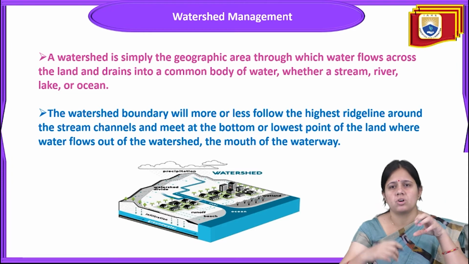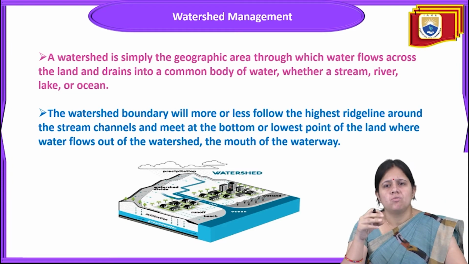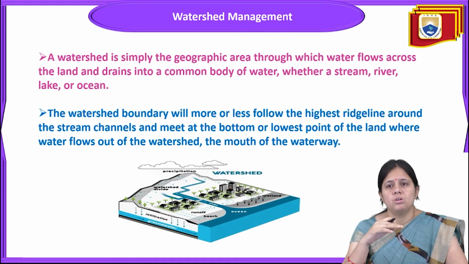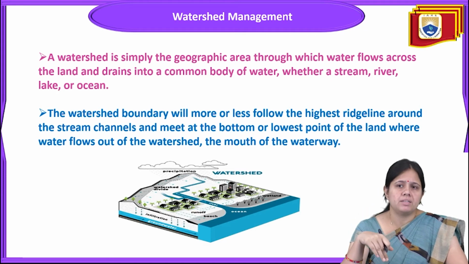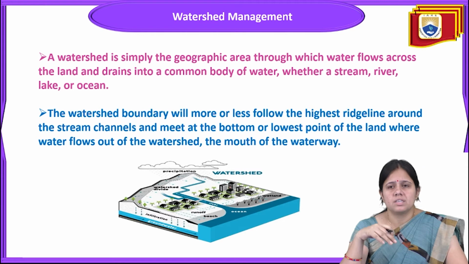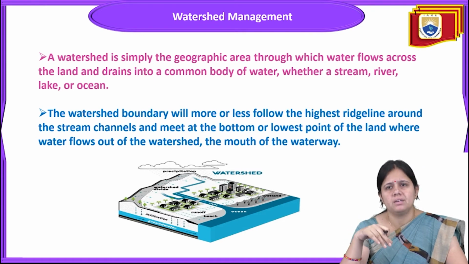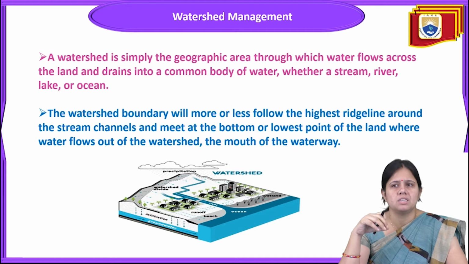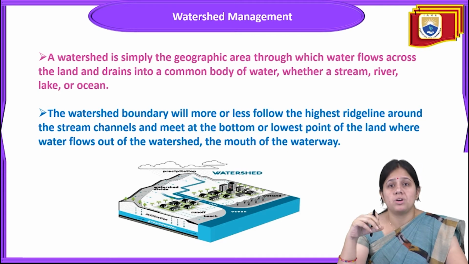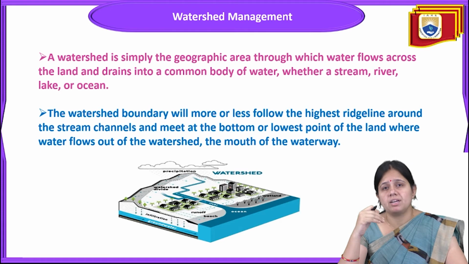So a geographical area has been made for the collection of water, that will lead the water into a proper path, so that it will not cause any harm, and it will be collected in a proper manner, so that water is conserved either in a stream, river, or lake. This watershed will help us avoid floods also.